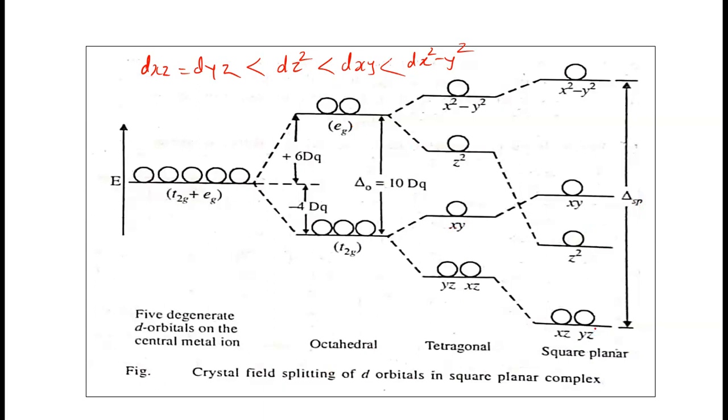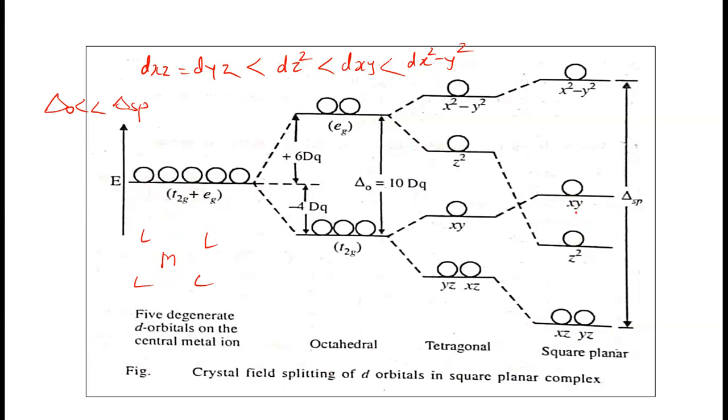Delta sp indicates the energy gap between these two, dx square minus y square and the lowest energy orbitals dyz, dxz. Sp stands for square planar. So this diagram shows that delta O is very much less than delta sp. It means in the square planar complex there are only 4 ligands along the x and y axis, but the crystal field splitting is greater as compared to the octahedral complex. The orbitals are split too much.